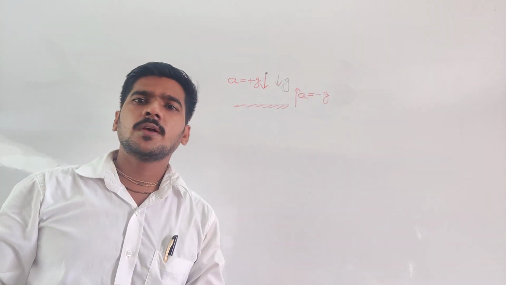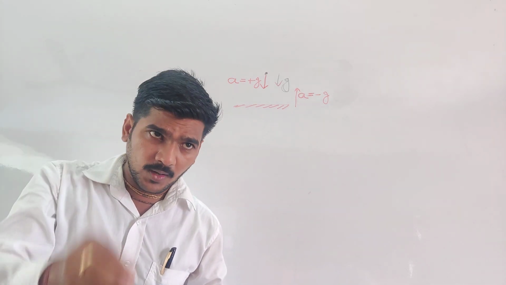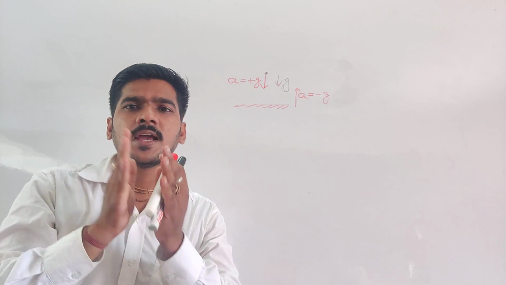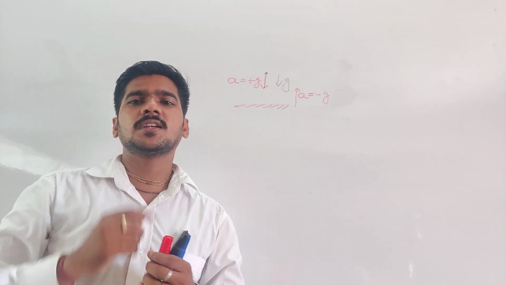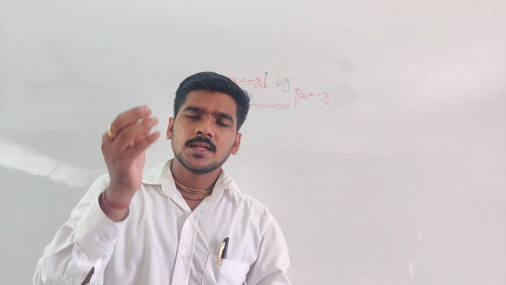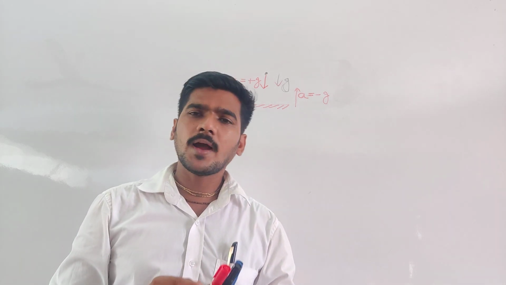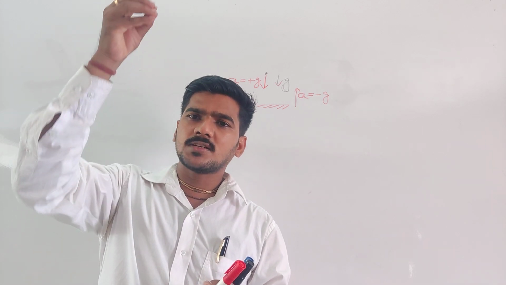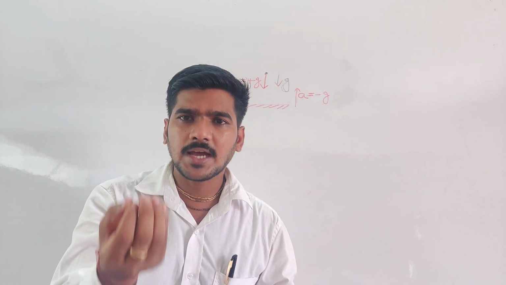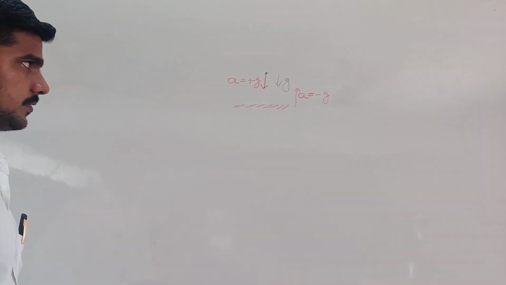First point understood? When you take plus g or minus g: if the body is moving downward or falling towards the earth, then you take acceleration as plus g. Point number 1 clear? Any doubt? If the body is moving upward, then you take acceleration equal to minus g. Why? Because g is always downward, but here the body moves upward, that means against gravity. Any doubt? All are clear?